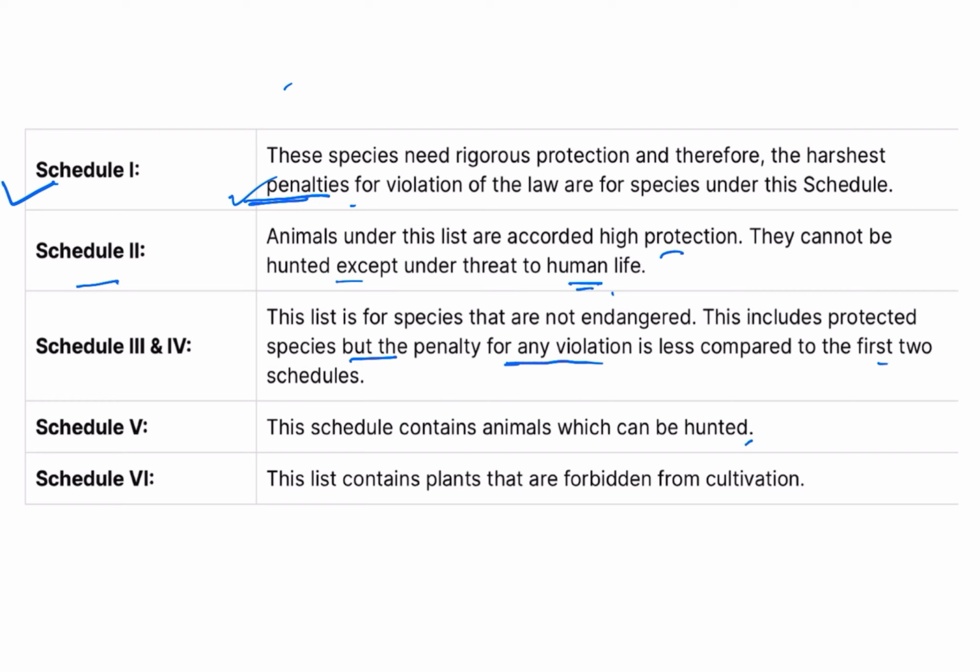Schedule 5 contains animals which can be hunted, but for that permission is required. Schedule 6 contains plants that are forbidden from cultivation.